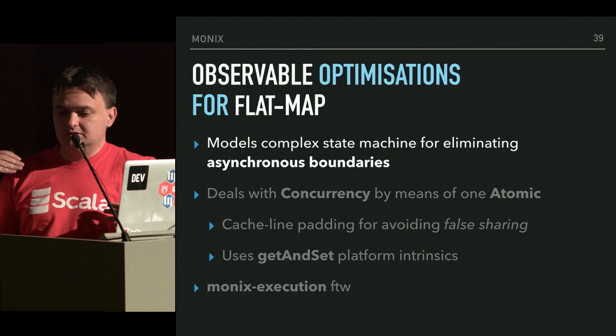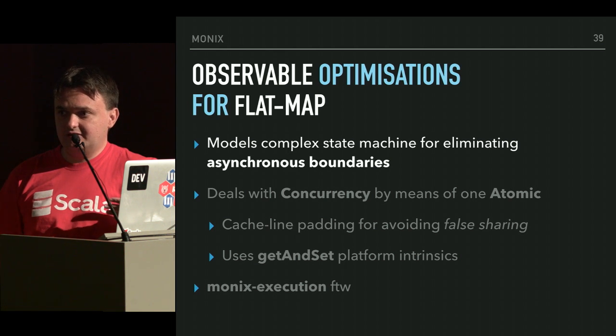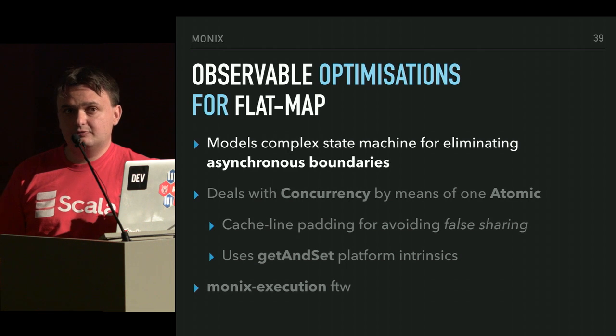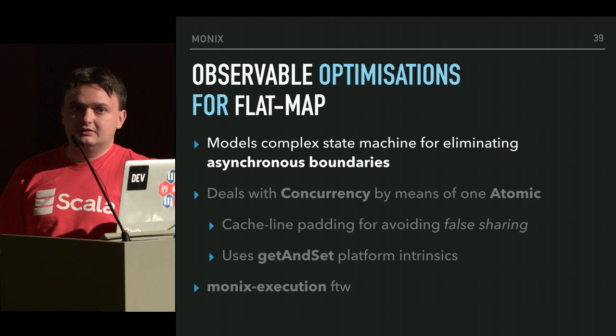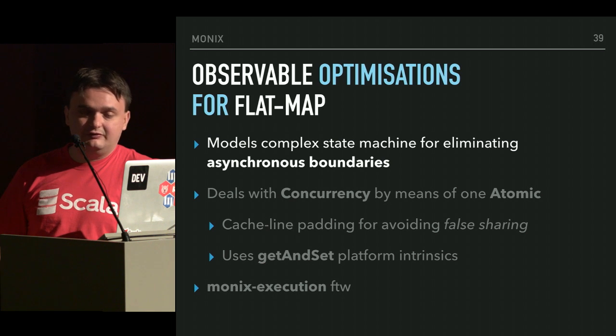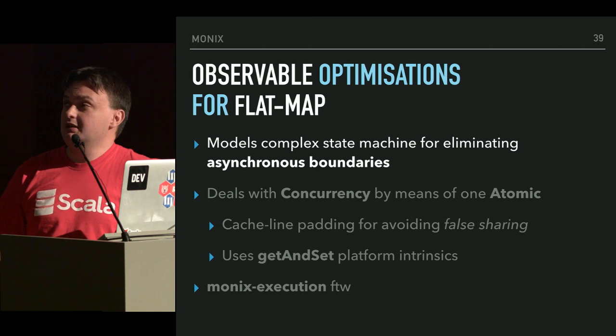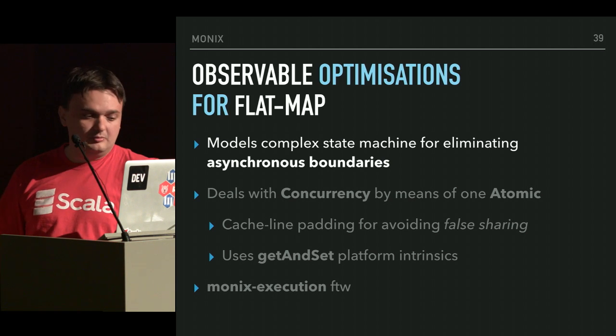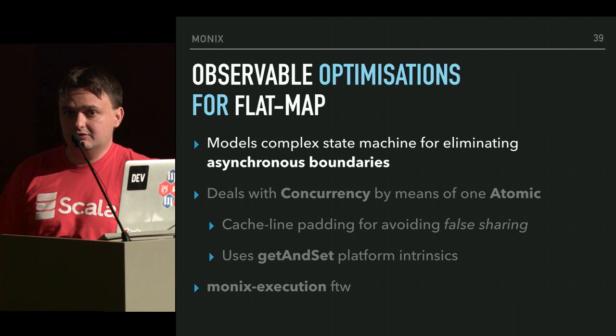Basically, when we send the final on-complete event, for optimization purposes, and because it's a good idea for a communications protocol in general, we are not back pressuring on the last on next event. So on-complete can be sent without back pressuring on the future of the last on next event. And because of that, we've got concurrency in the implementation. And because we have concurrency, we had to optimize it. And what we do is to model a complex state machine for eliminating those synchronous boundaries.